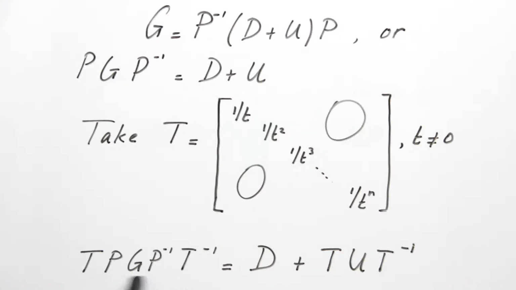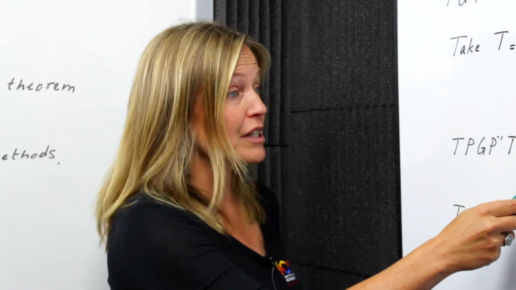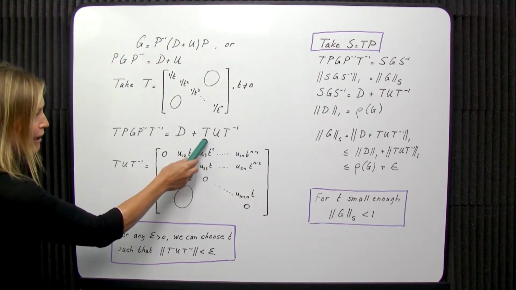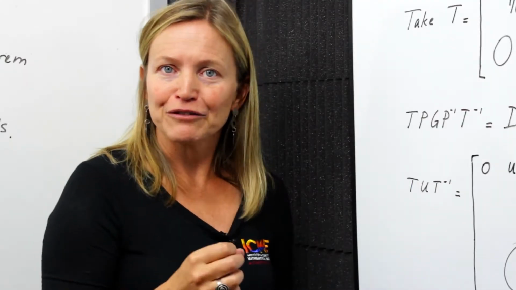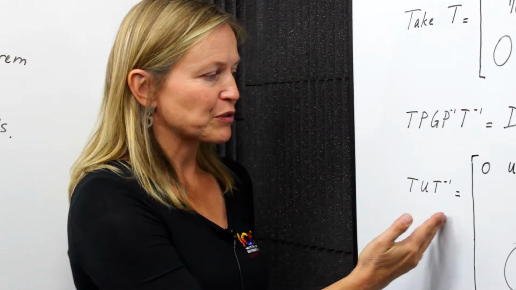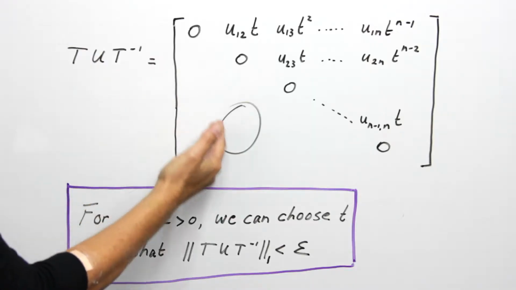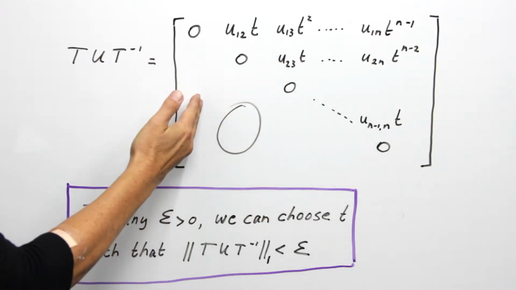So we pre-multiply the expression that we had earlier by T, and we post-multiply by T inverse. And on the right-hand side, we get T D T inverse, but that's just D. You check that for yourself. And the second term that we have is T U T inverse. Now when you take T and T inverse and just plug it in and see what sort of expression you get, you will see you get a strictly upper triangular matrix like this.